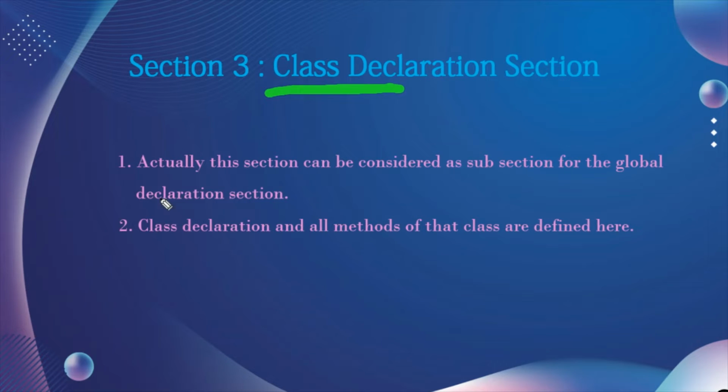Actually this is a subsection of the global declaration section, and the class declaration and all methods of the class are defined here. The class is similar to the structure, which includes the variables and the methods used to describe those variables. This class declaration section is used to define as many classes as the user wants, but it can be included when you want to specify the C++ program as object oriented programming.